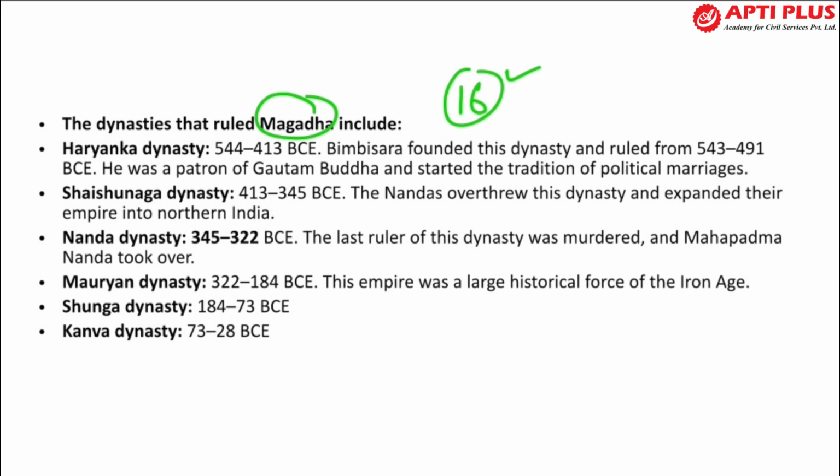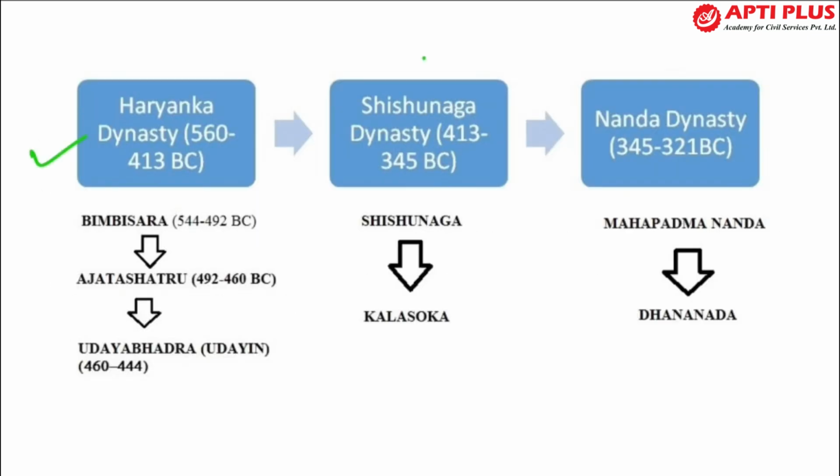Okay, so the Haryanka dynasty was an important dynasty, and it was founded by Bimbisara, right? And the patron of the Haryanka dynasty was Gautam Buddha. The Sisunaga dynasty was also a dynasty in Magadha, which came after the Haryanka dynasty, and then came the Nanda dynasty, then the Mauryan dynasty, and then the Sunga dynasty and the Kanva dynasty. So these are the important dynasties which ruled in Magadha. This is the chronology, so you need to remember these things.